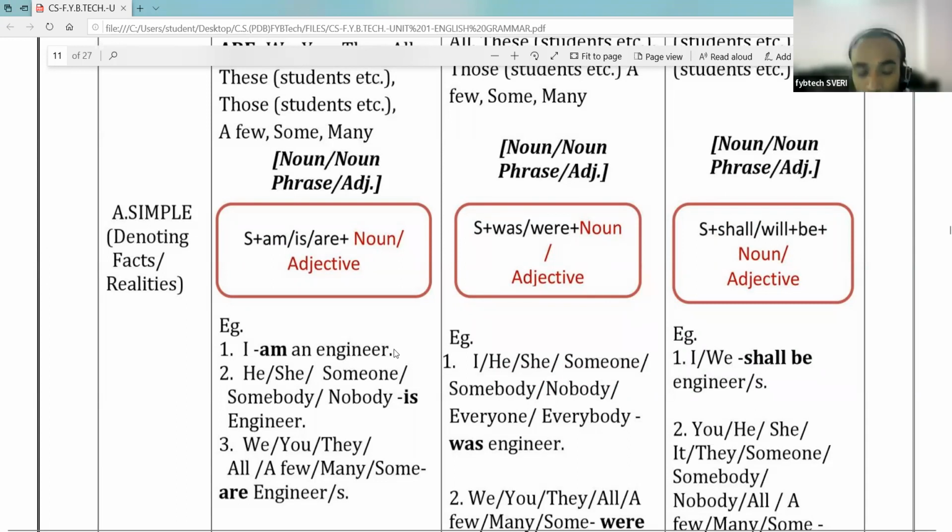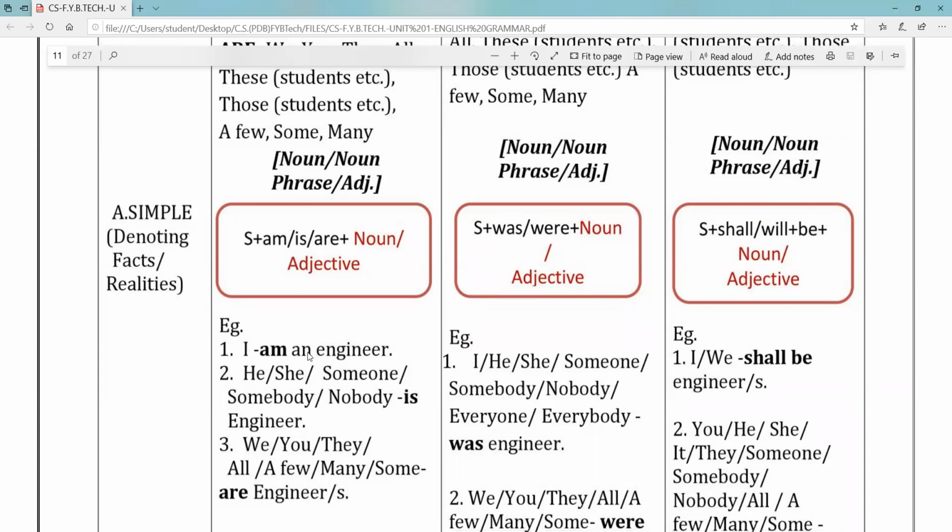Is "an engineer" a noun or adjective? Noun. Yes. We can say it is a noun because the suffix er is there. Engine plus er, that's why it is engineer.